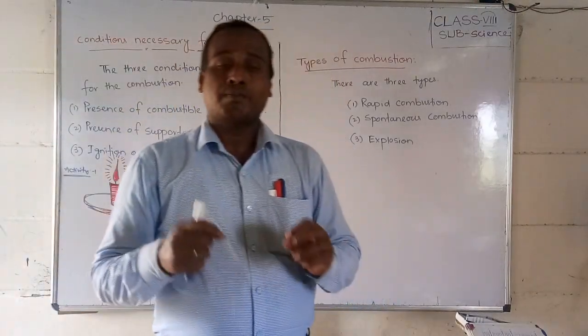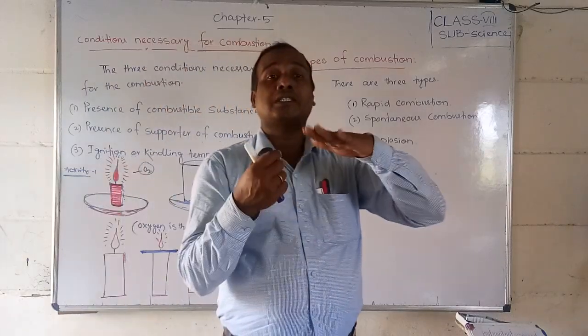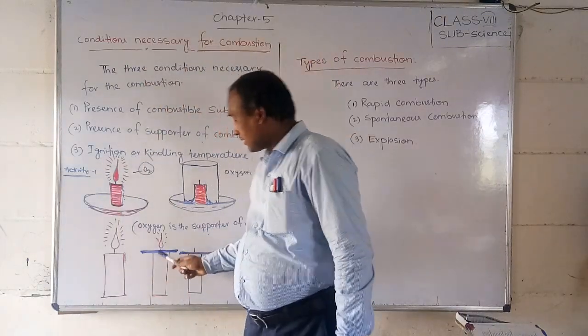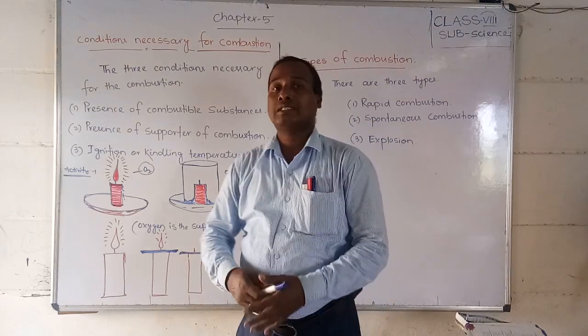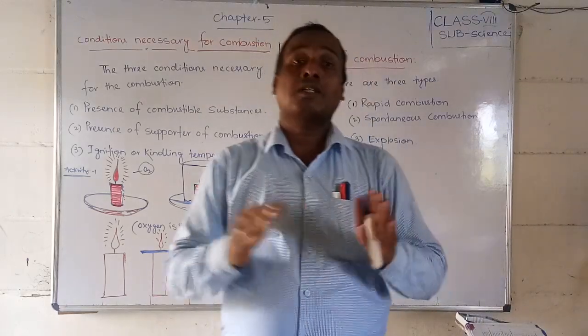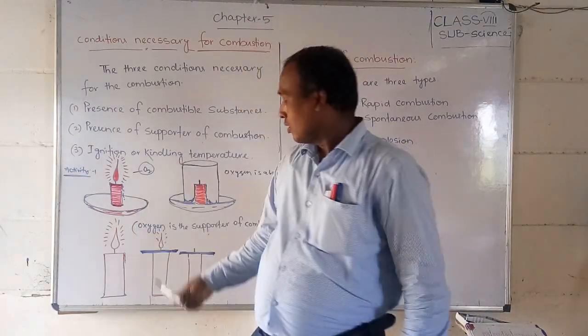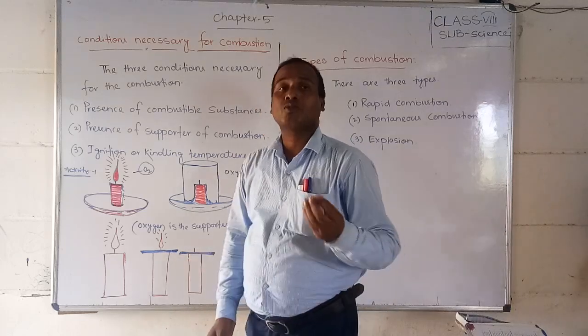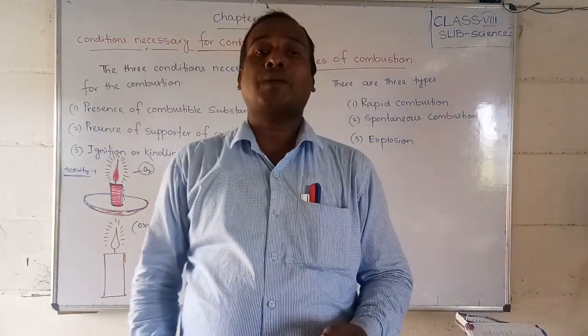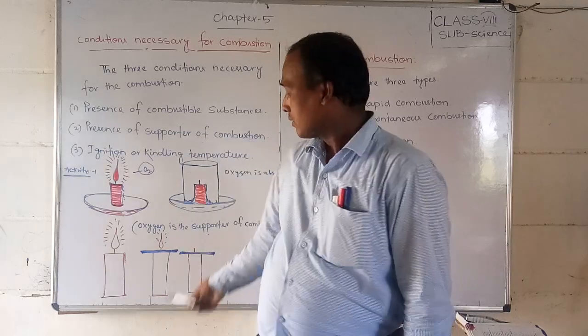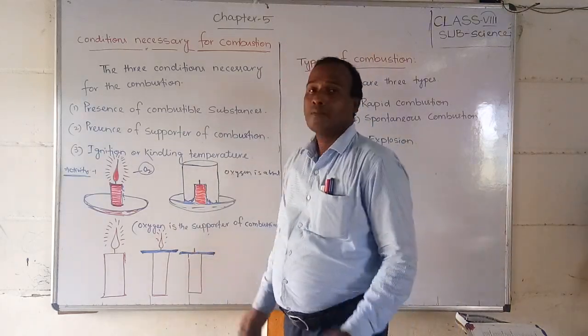Why? Because the ignition temperature was reduced. When the temperature of the wax is increased, it does not get that temperature. So the wax could not get the heat to melt. That's why the last, third candle was put off.